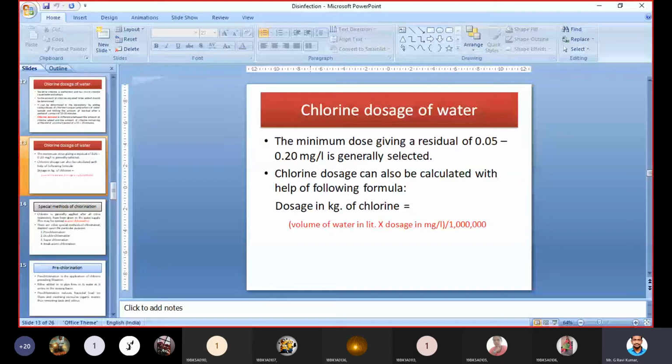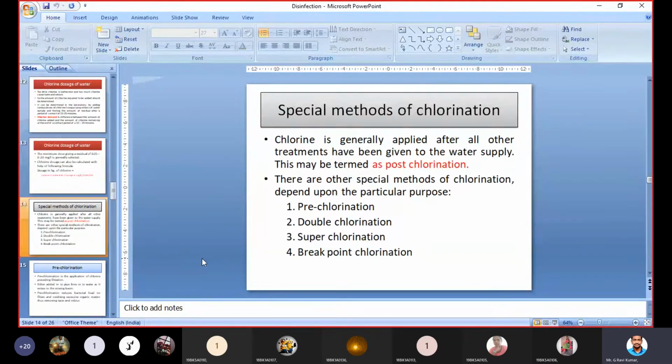Okay. So next, some special methods of chlorination are there. They are called pre-chlorination and post-chlorination. These are two types of chlorination methods. Chlorine is generally applied after all other treatments have been given to the water supply. That may be called post-chlorination.